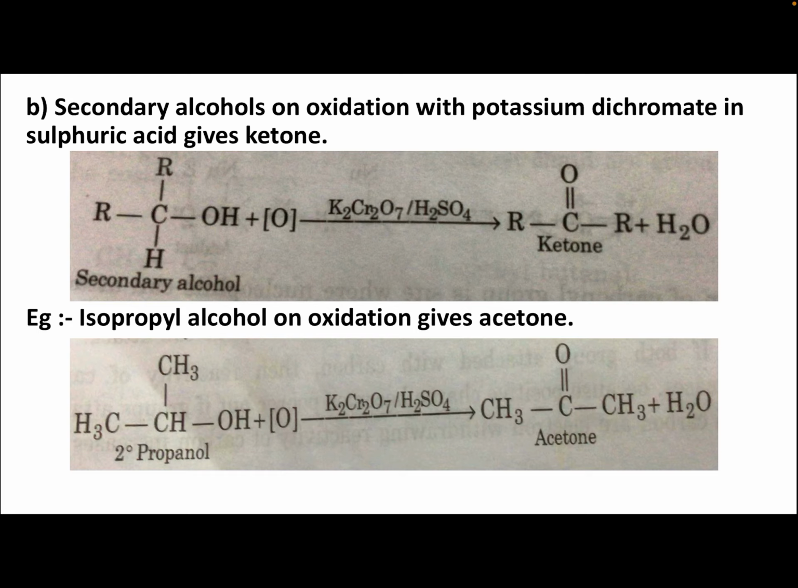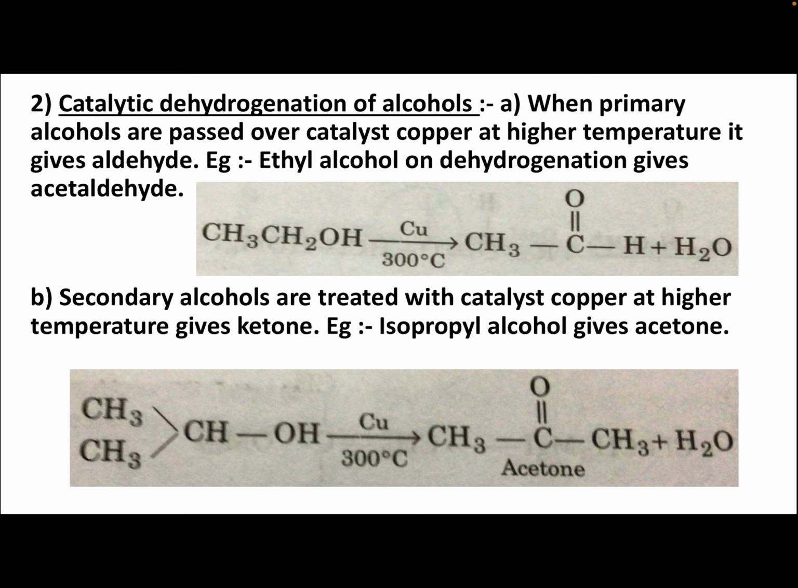Example, isopropyl alcohol on oxidation gives acetone. This is CH3CH(OH)CH3, isopropyl alcohol, or secondary alcohol, on oxidation. For oxidation, from K2Cr2O7 and H2SO4, nascent oxygen is generated and we will get CH3 C double bond O CH3, acetone. So isopropyl alcohol is the example of secondary alcohol which on oxidation gives acetone. K2Cr2O7 in acidic medium gives rise to oxidation and we get acetone.